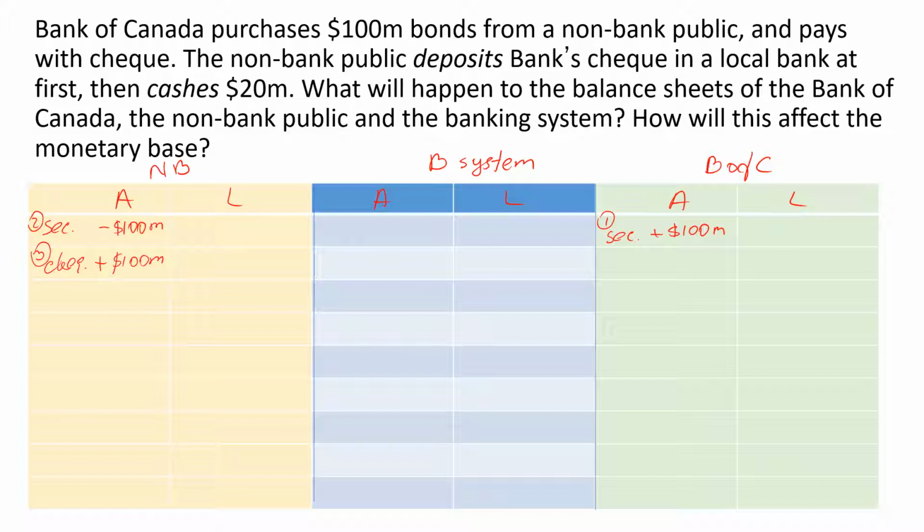But since the non-bank public holds its checkable deposits account with the local bank, the bank's deposits will go up by $100 million, which ultimately means that the reserves for the banking system will also go up by $100 million. Increased reserves for the banking system means increased reserves for the Bank of Canada, but as a liability.